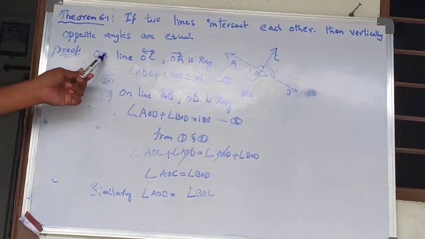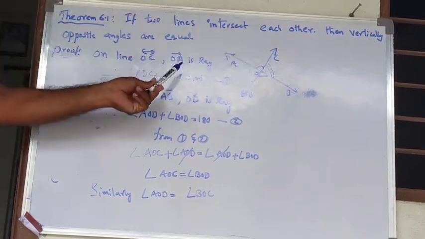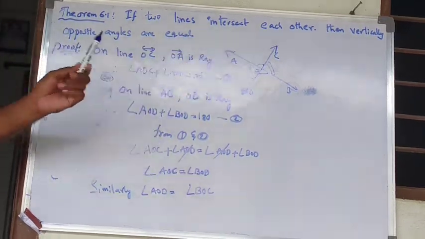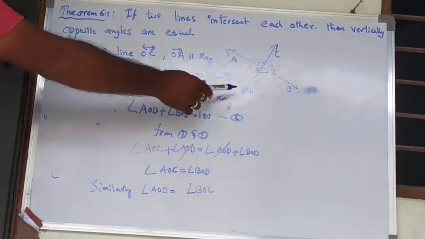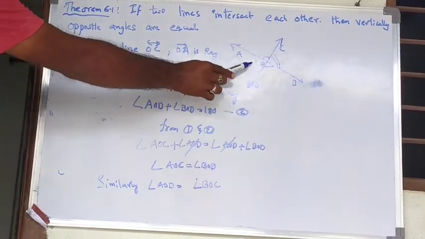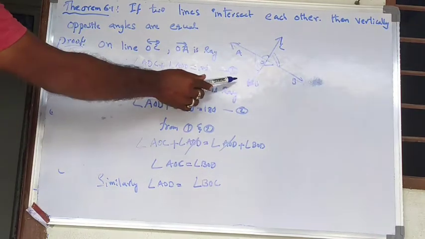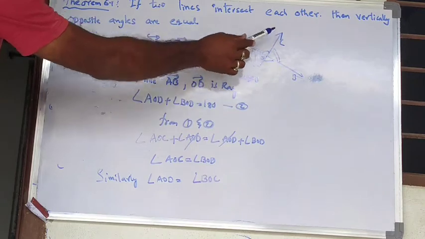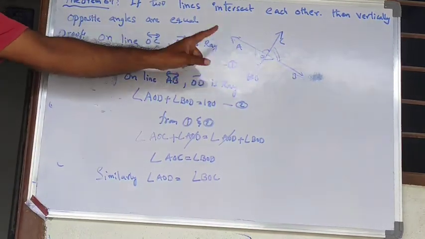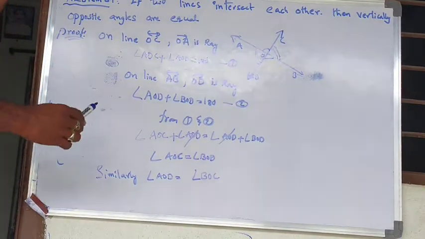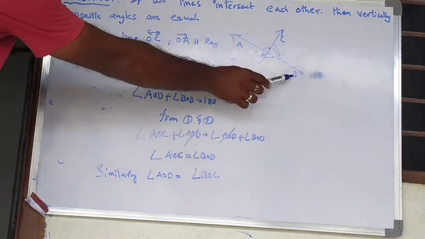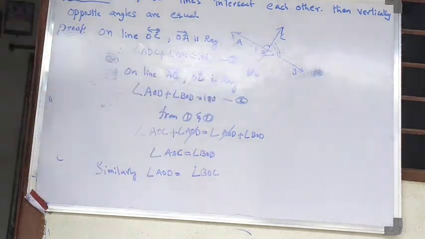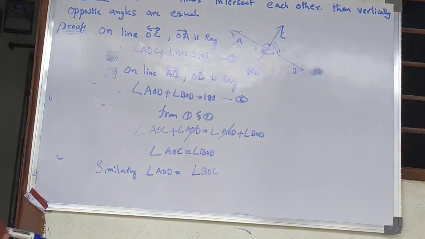So first I am considering line OC. On line OC, what is the ray here? OA is the ray. As we have learned in the previous axiom, on a line, if one ray is there, then the adjacent angles will form 180 degrees. So here the adjacent angles are angle AOD plus angle AOC is equal to 180 degrees, that I have written here, which is considered as first equation. Next, on line AB, OD is the ray, so angle AOD plus angle BOD is equal to 180 degrees, which is the axiom which we have already discussed.